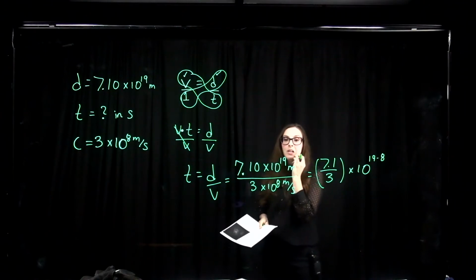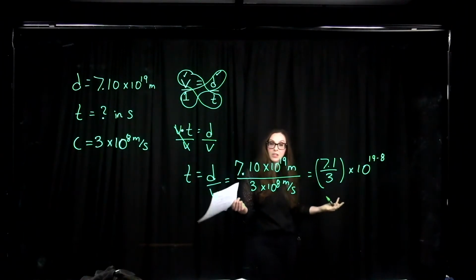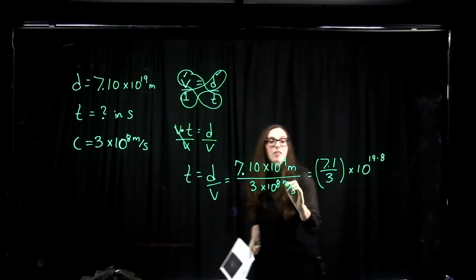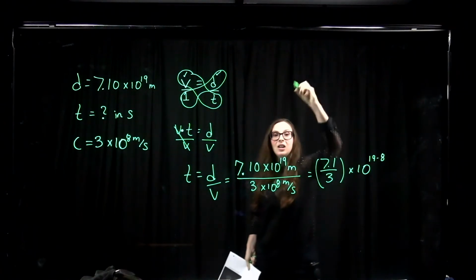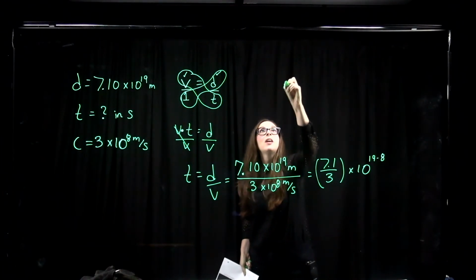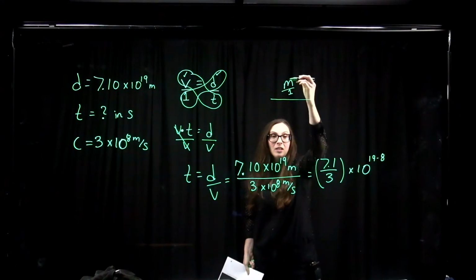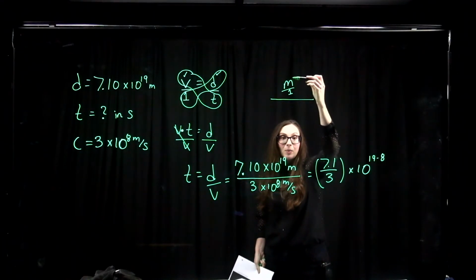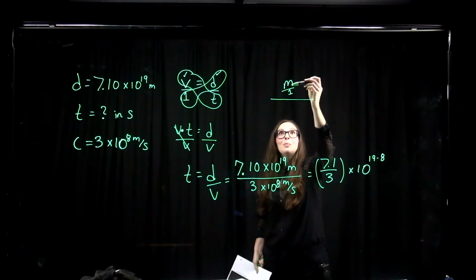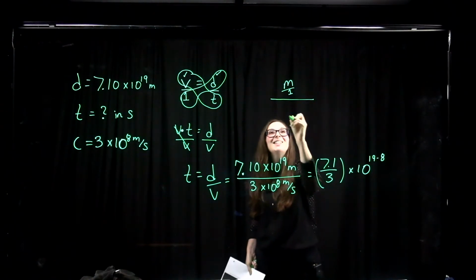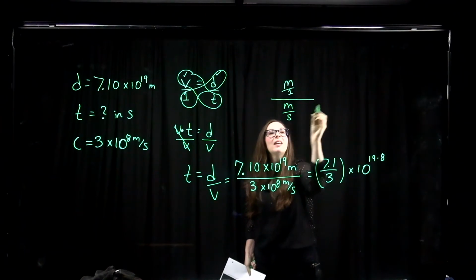Okay, so what are the units going to be here? Well, we're looking for units of time. We've got a meter divided by a meter per second. So if you think about those units, we have a meter. I'm going to write it as a fraction. We can always write something over 1. So meter over 1 divided by meters per second.